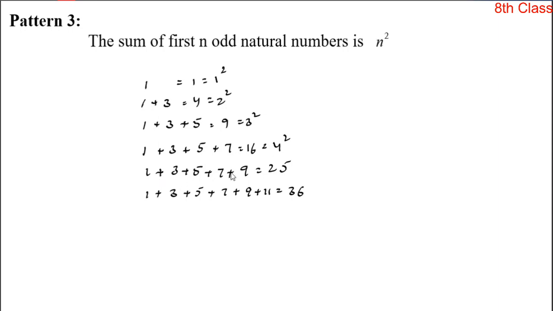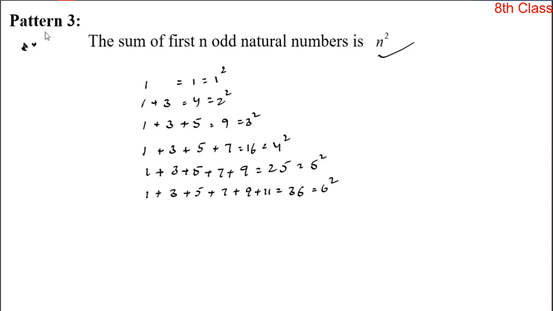And the fifth one, 5, so the sum is 5 square. It is equal to 6 square. That means the sum of the first n odd natural numbers is n square. So this is the third property and most important: the sum of n odd natural numbers is n square.